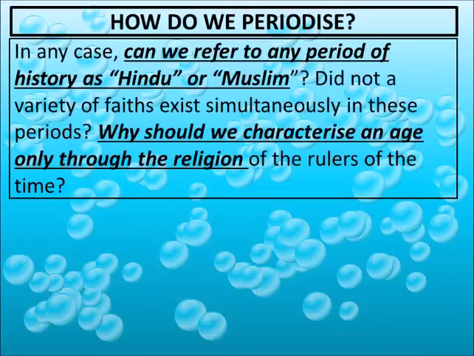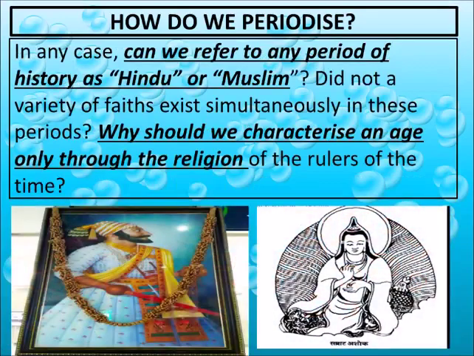In any case, can we refer to any period of history as Hindu or Muslim? Did not a variety of faiths exist simultaneously in this period? Why should we characterize an age only through the religion of the rulers of the time? If you talk about ancient history, there were rulers who followed Buddhism, like Ashoka, who was himself a Buddhist, and many other rulers who followed Jainism. So how can the British categorize the ancient period as the Hindu period? It means they are overlooking or ignoring other religions.